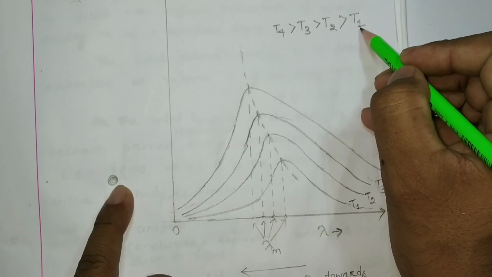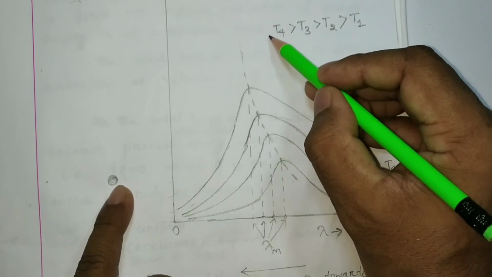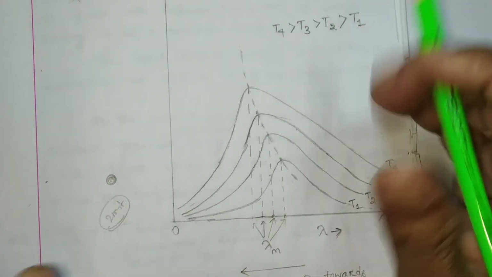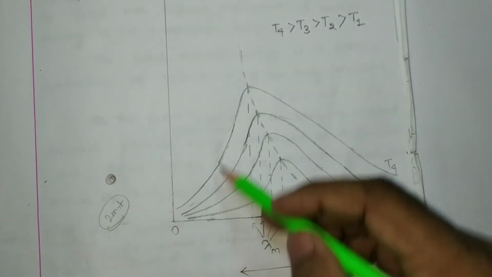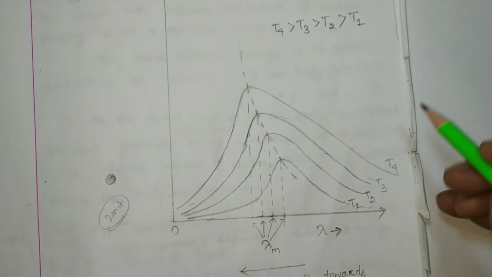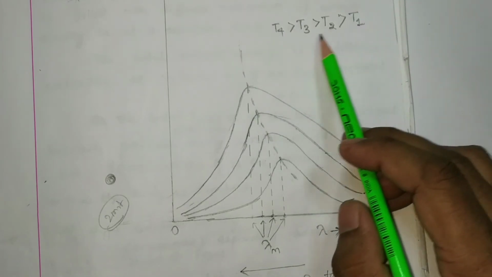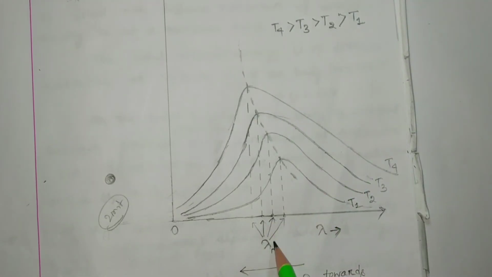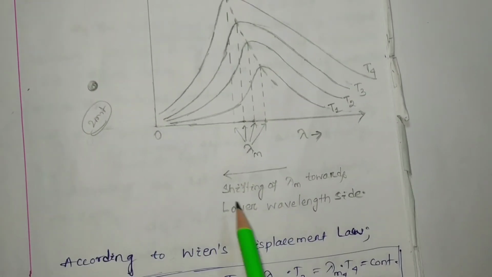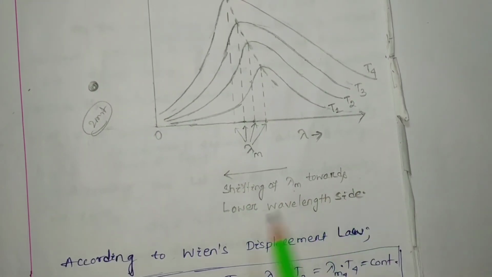We find that for T4 it will be larger than T1. These are your typical experimental curves. When temperature rises, the corresponding lambda m decreases, that is, it shifts towards the lower wavelength side or higher frequency side.